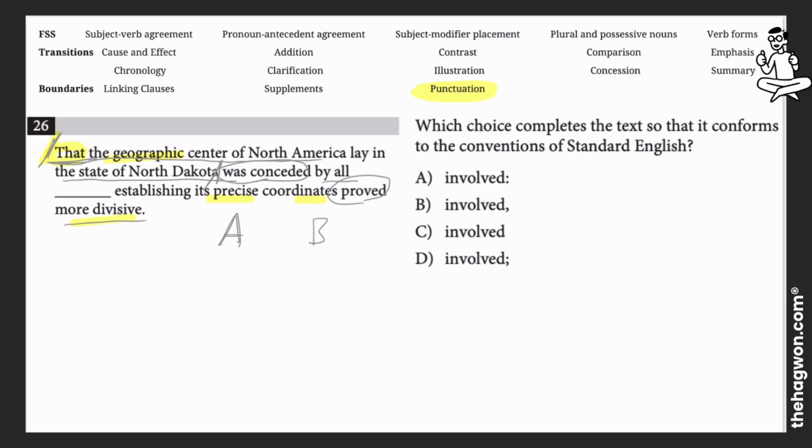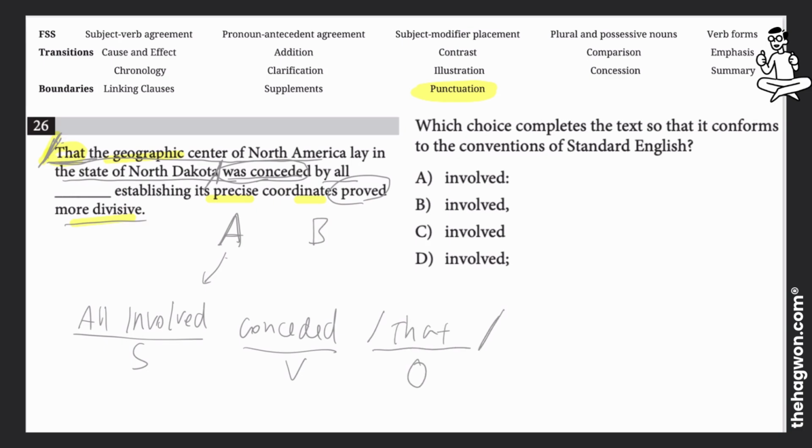So this is the end of our noun phrase. Was conceded by all. How we read the sentence is that all involved will be our subject. Conceded, so they accepted, and this noun phrase with "that" is going to be our object here. Okay, so take a look: all involved conceded that the center of North America is the state of North Dakota.